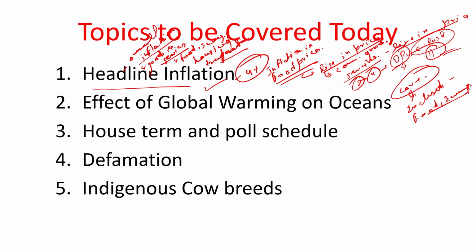जैसे पेट्रोल डीजल को एक्सक्लूड कर देंगे और फूड पार्ट को एक्सक्लूड कर देंगे. क्यों एक्सक्लूड करेंगे? Because they are more volatile in nature, so the aspects of volatility will be excluded, and then we get the core inflation.